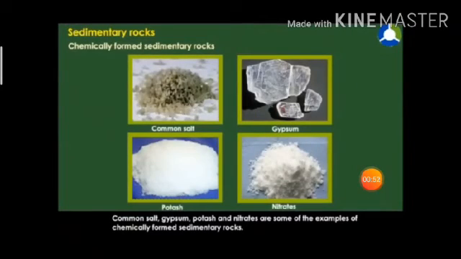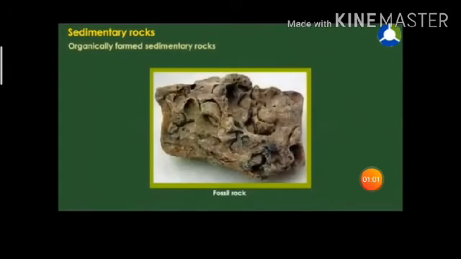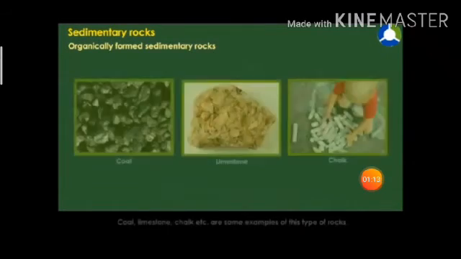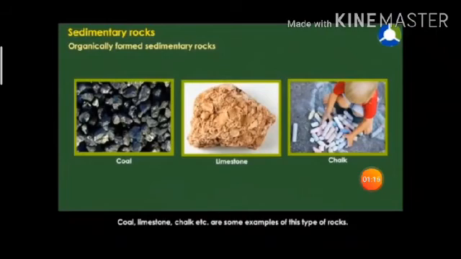Common salt, gypsum, potash, and nitrates are some of the examples of chemically formed sedimentary rocks. Organically formed sedimentary rocks. These rocks are formed by the accumulation of the remnant parts of organisms, plants, and animals. Coal, limestone, chalk, etc. are some of the examples of this type of rocks.